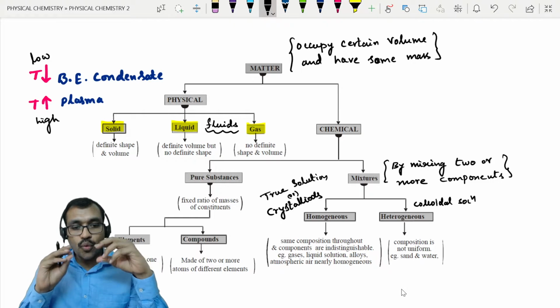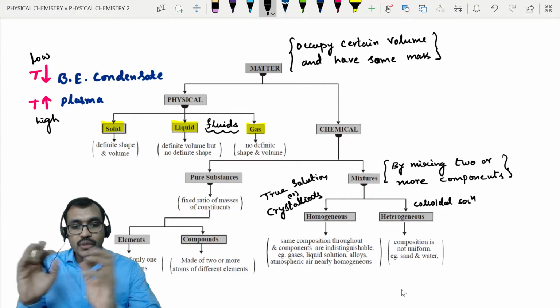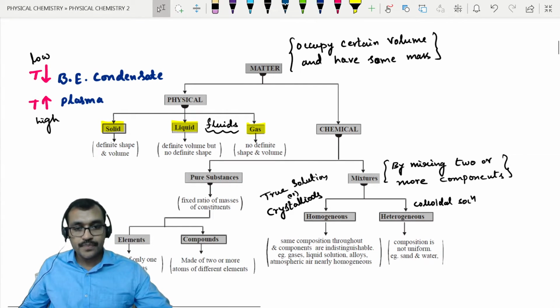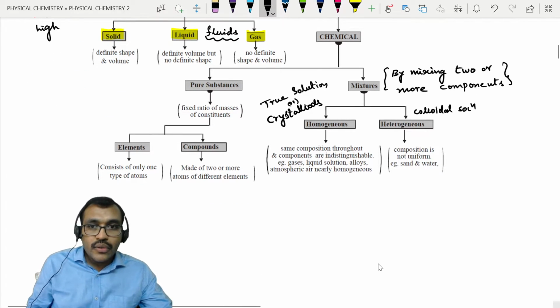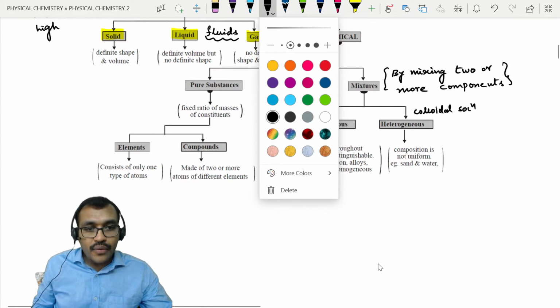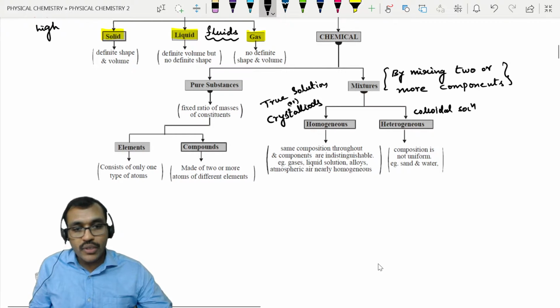Elements possess only one type of atoms. Compounds have different types of atoms. Anyhow, the stable form of an element or compound is called a molecule.